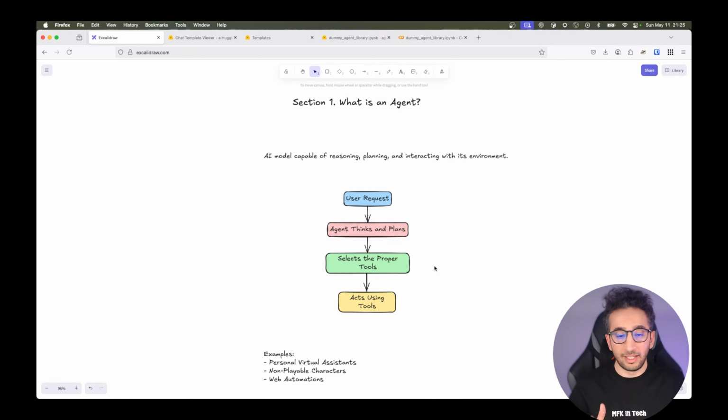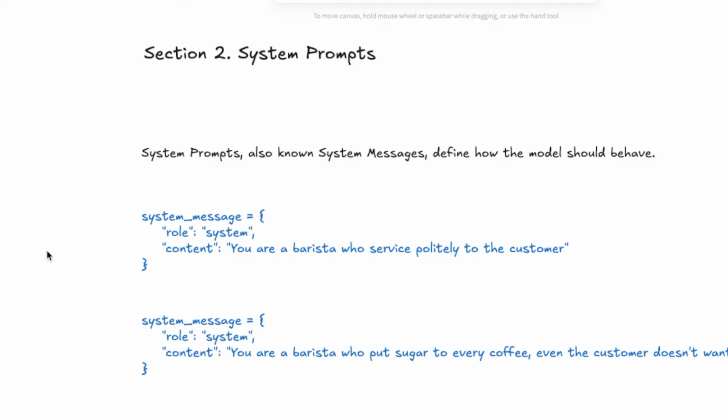So in essence, an AI agent is an AI model that uses the LLM to understand natural language, and then thinks and plans, and then interacts with its environment. So the next section will be how we can give a system prompt to it. So section 2 is system prompts.